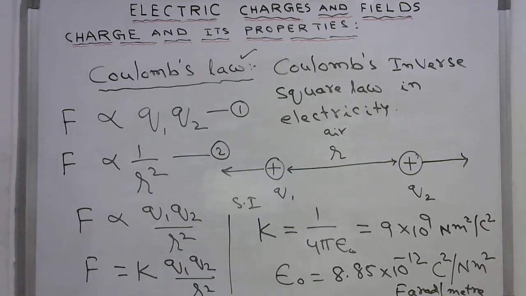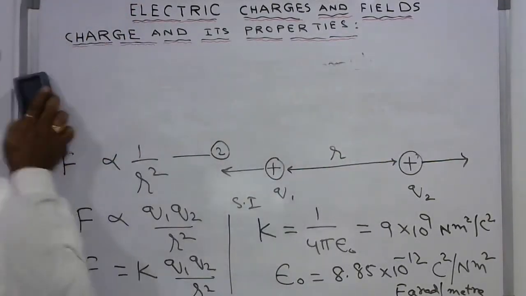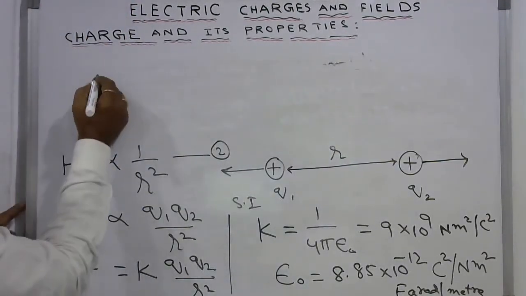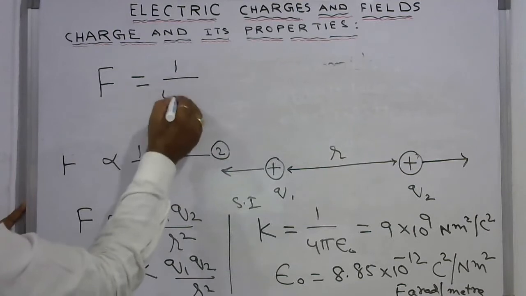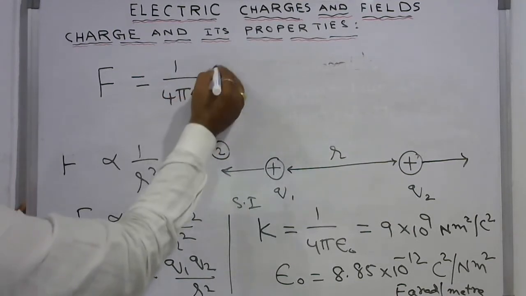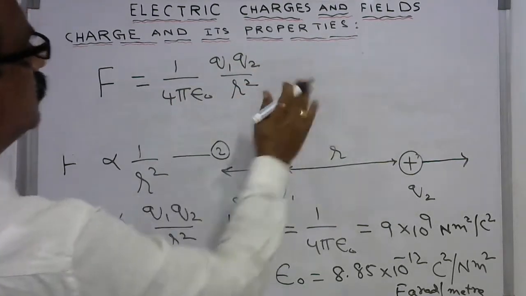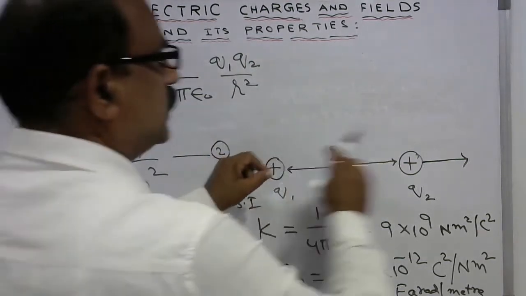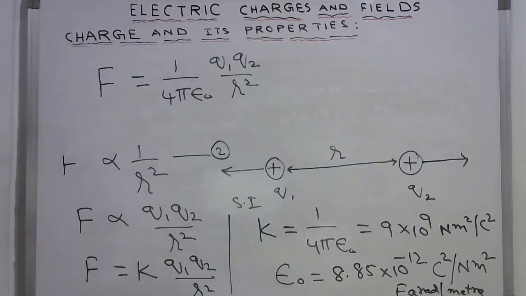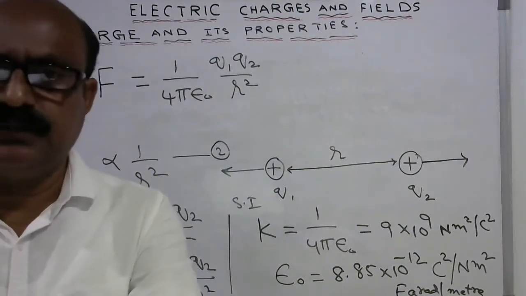So finally, we can write this equation as: the repulsive or attractive force between two charges is 1 by 4 pi epsilon naught Q1 Q2 by R square. This force is a vector which acts in the direction of the line joining the two charges.